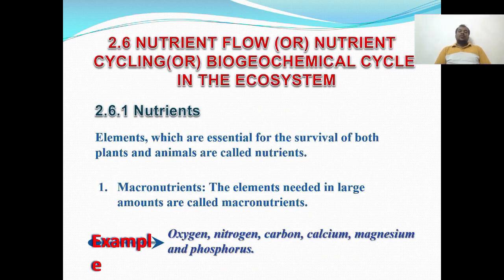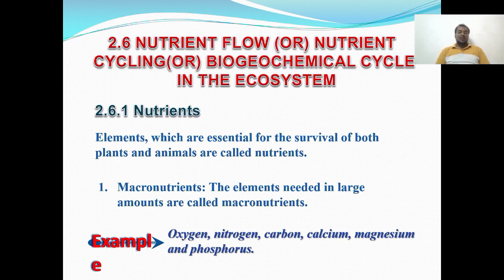So nutrient flow or nutrient cycle. The nutrients are divided into two types. First one is macronutrients and another one is micronutrients. These nutrient materials are essential for all human beings to survive, and for animals and plants also.